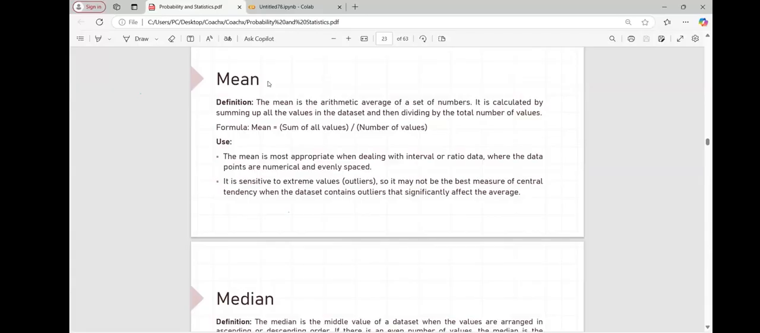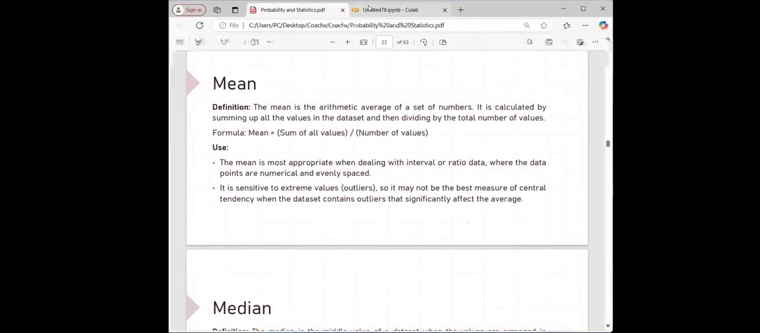The mean is most appropriate when dealing with interval or ratio data, where the data points are numerical and evenly spaced. It is sensitive to extreme values. I'll tell you what is meant by extreme value. So it may not be the best measure of central tendency when the data contains outliers. Okay, just ignore the second point, which is very difficult to understand at this point of time.